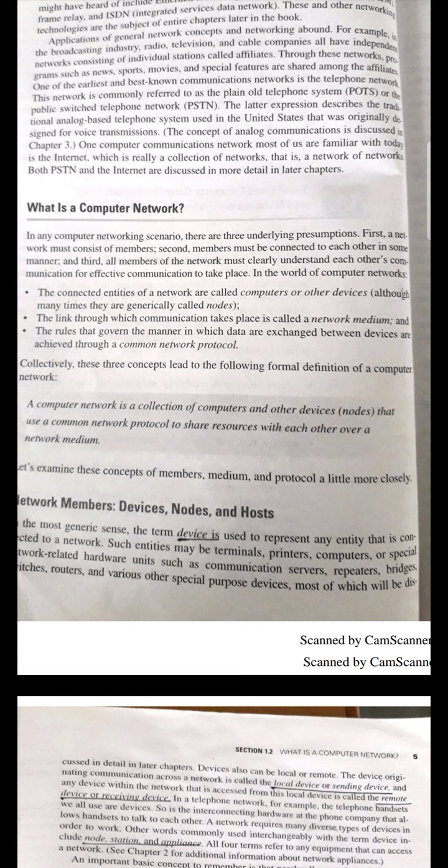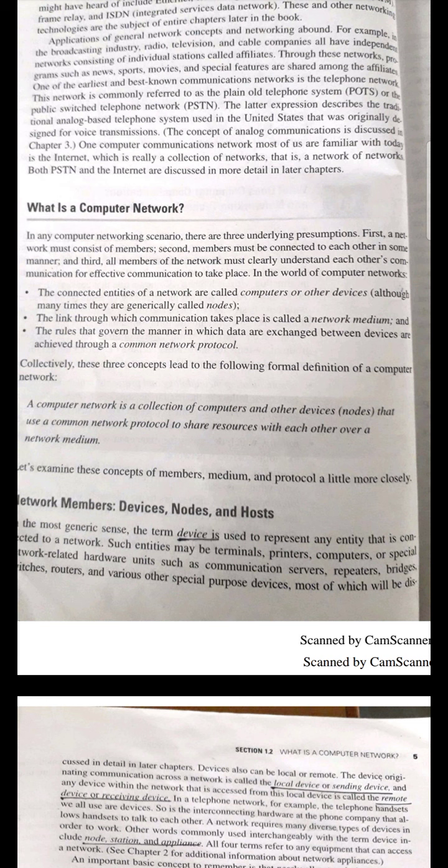The second one is that members must be connected to each other in some manner, whatever it may be. Members have to be connected to each other, only then can data transfer be done. And the third one is that all the members in a network should understand the language communicated by each other. That means effective communication must take place. Based on these three pre-assumptions, they have classified the connected entities of a network.